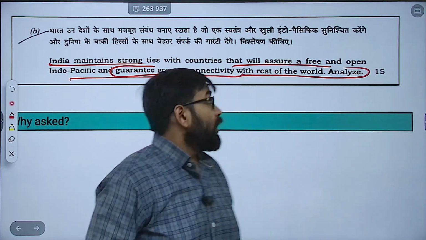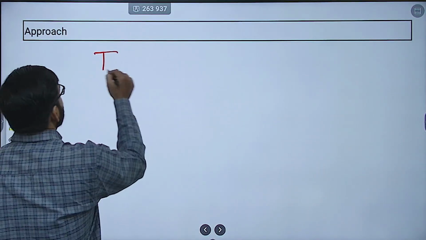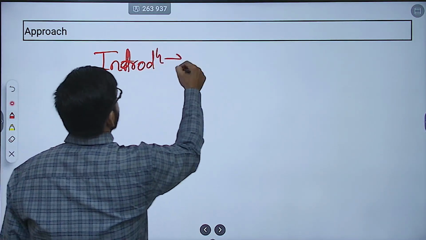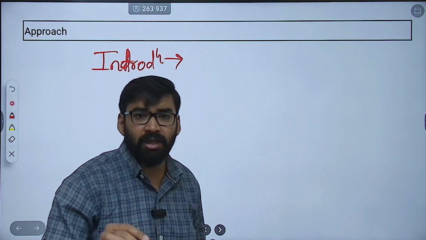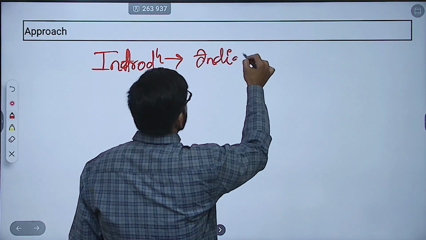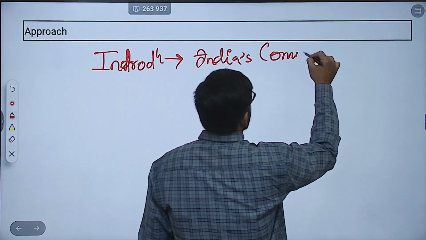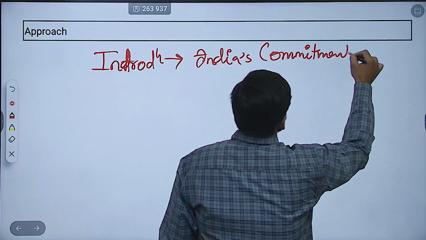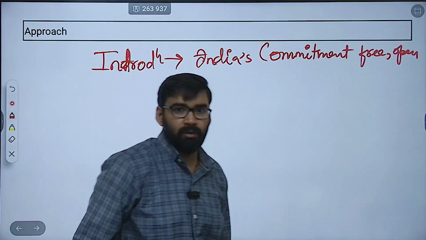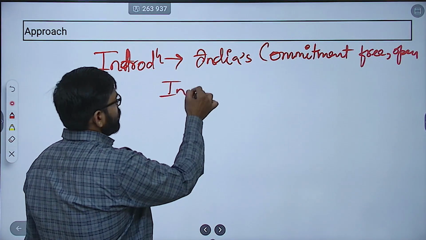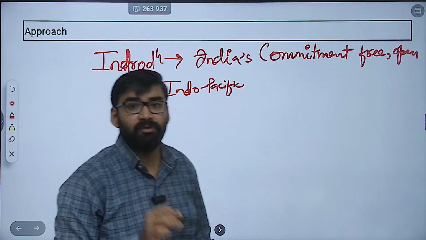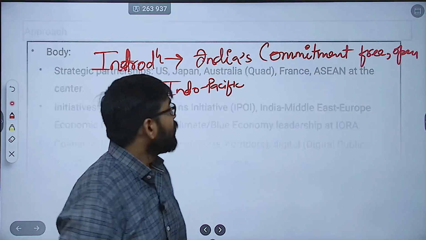Now, in introduction, how will you write? Here you have to mention India's commitment to a free, open Indo-Pacific. That you can mention in this question. Free, open Indo-Pacific as well as global connectivity. Then body of the answer.